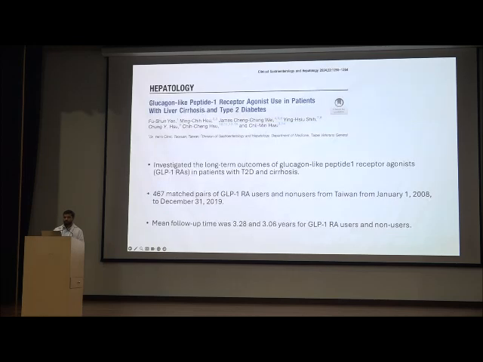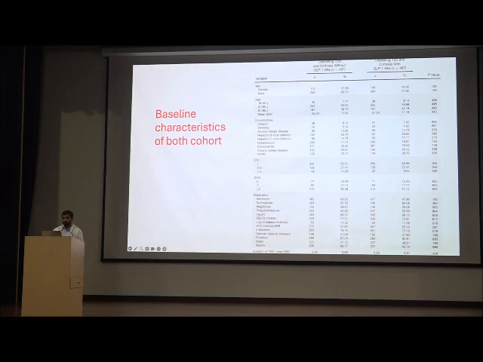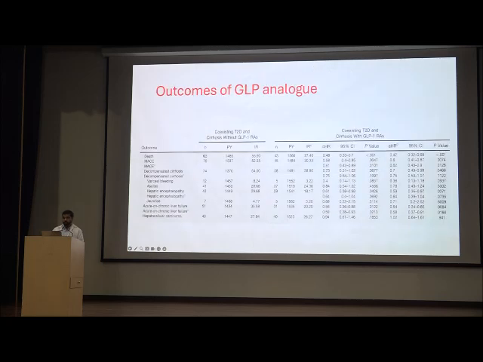So another study in the CGH showed GLP receptor agonist in patients with liver cirrhosis and type 2 diabetes. They investigated the long-term outcome of GLP receptor agonist in patients with diabetes, and 467 matched pairs were compared. It is a Taiwan study, with a follow-up of 3 years, and they showed that death outcomes were less in patients who received GLP analog, and also